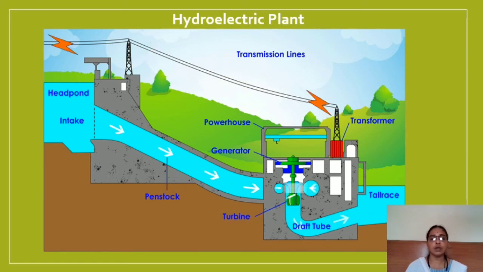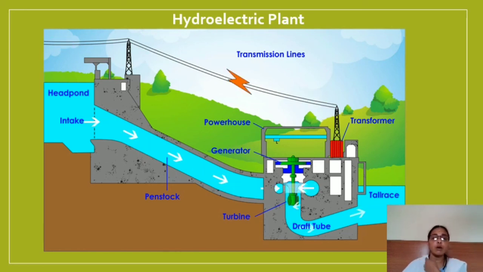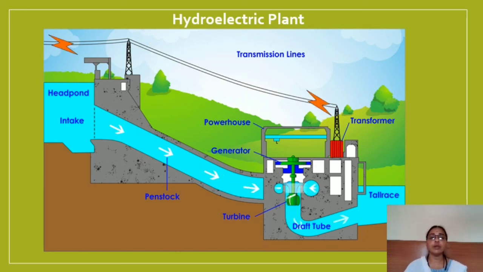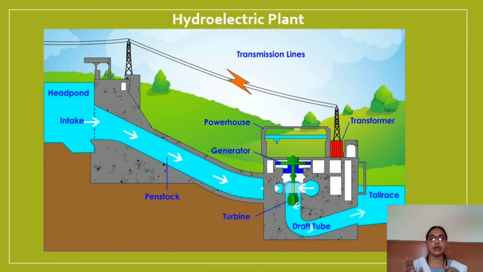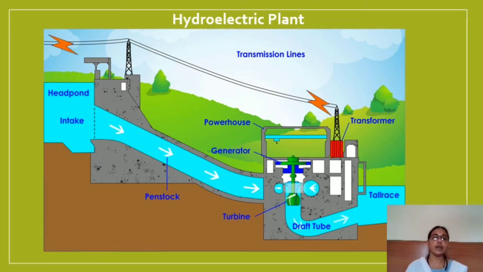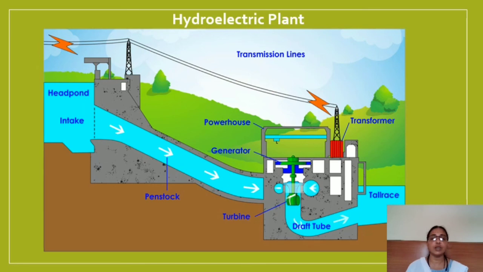Okay, but what disadvantages are there? A huge area for the dam is converted from the area of the citizens, or the village, or wherever the mountains are there surrounding. That type of region is selected for the construction of a dam. So for that construction, a vast area is selected, and if there are people living there, they have to be shifted from there, and there is a drastic change in the environment.